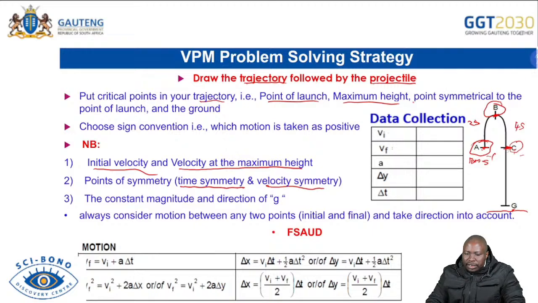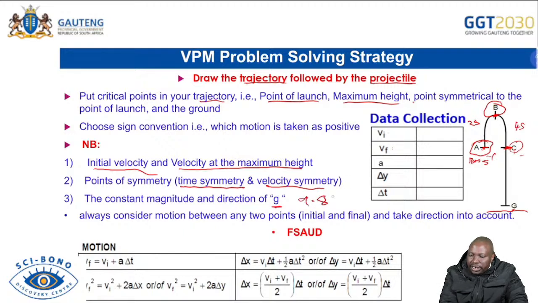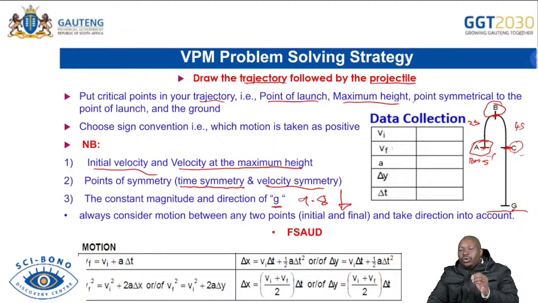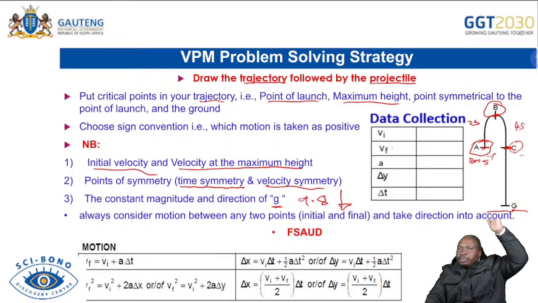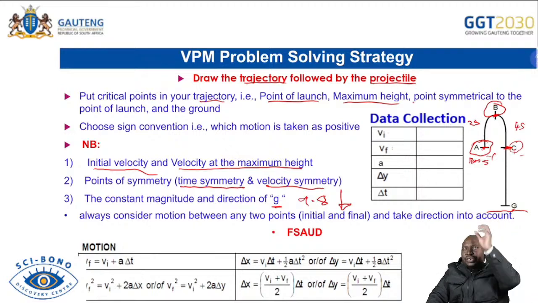Now we are saying again, the most important thing, remember the constant g is always 9,8 meters per second squared and is always downward. Please don't forget that the acceleration is g, which is 9,8 meters per second squared and is always downward. It doesn't matter whether the object is going up, g will always be pulling that object downwards. That's why we're saying it stops for a moment at the maximum height, because g is pulling it downward. So don't forget g is always 9,8 meters per second squared downwards.